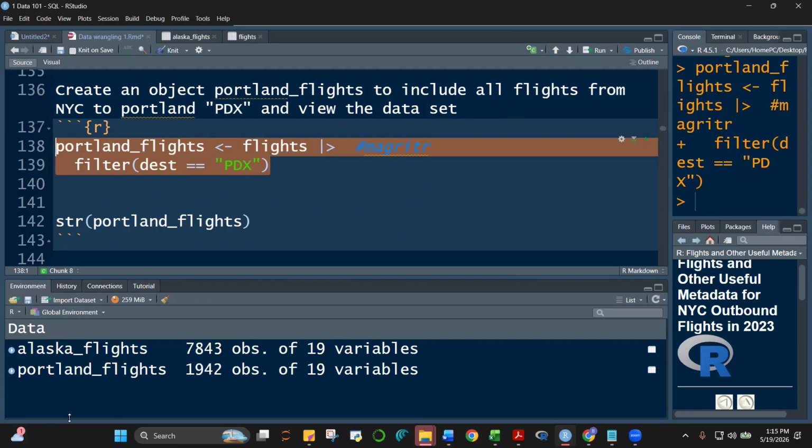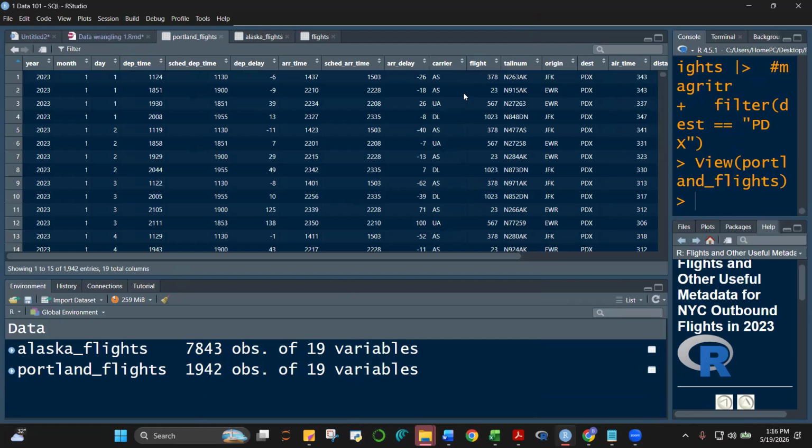So we now create this object, Portland flights. Okay, 1,942 observations of 19 variables. So we expect na ang destination nito, print natin class. Ang destination nito class, lahat, ayan, PDX. Okay? Kasi we are equating the destination to be Portland.